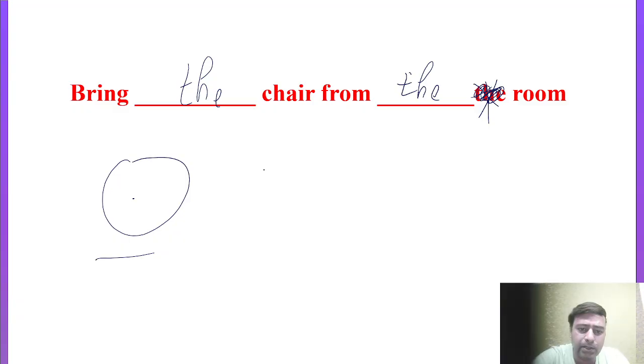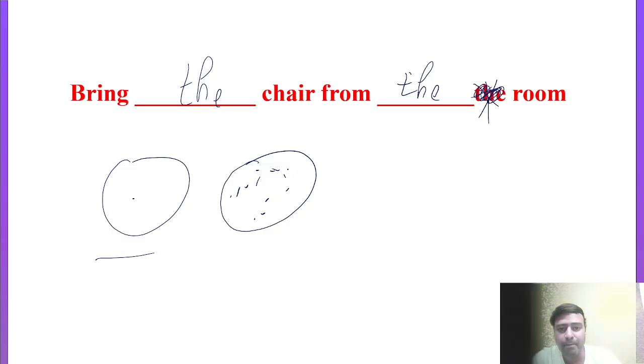But situation number 2 is this: suppose there is only one room but there are many chairs in the room. Room is one but there are many chairs in the room. So in this situation the chairs are indefinite because many chairs are there, right? So in the first blank we can put the article "a," but in the second blank we have to put "the," because there is only one room, so the room is definite. That is why we put "the" in the later blank, but in the earlier blank we put "a" because chairs are now indefinite. Many chairs are there.